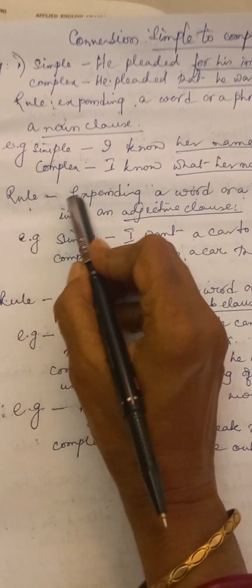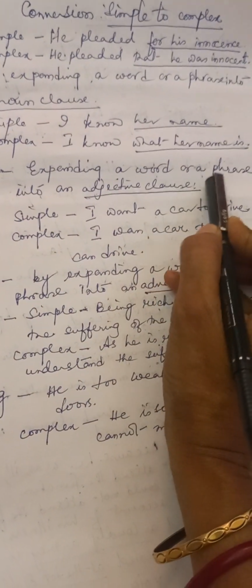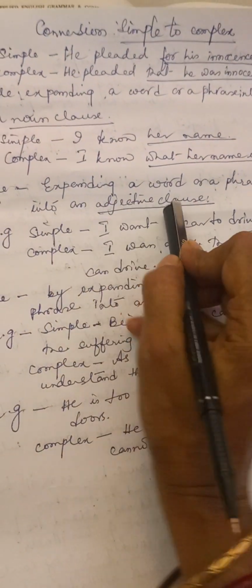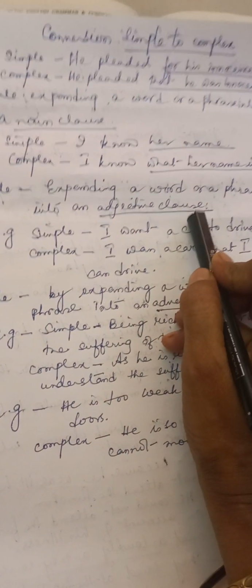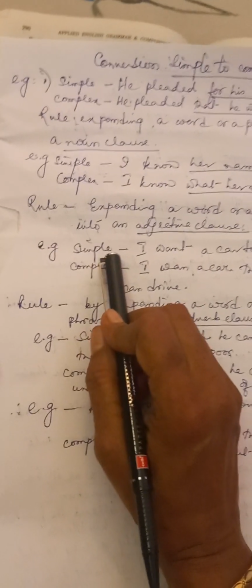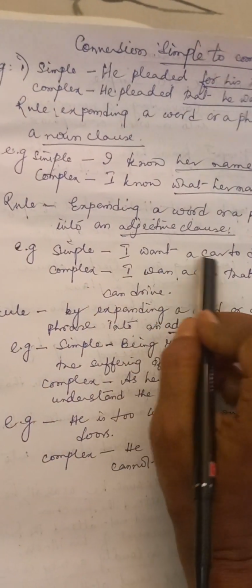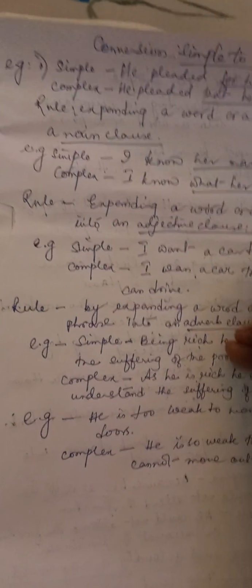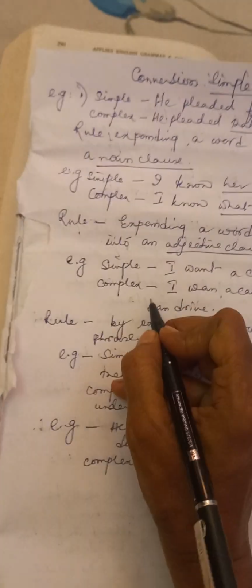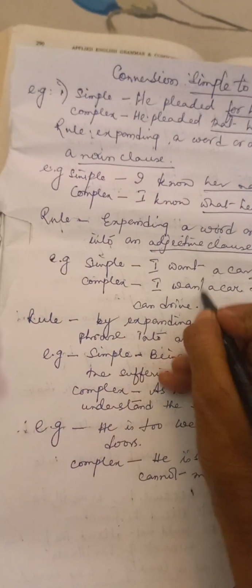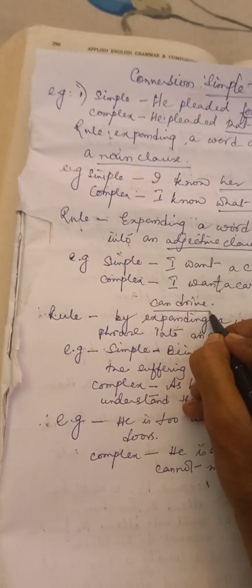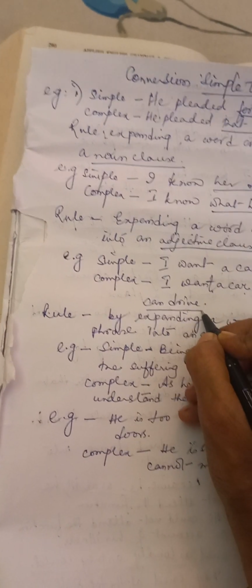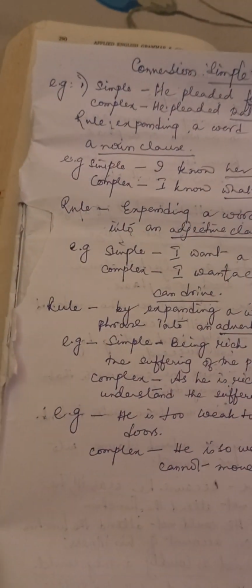Now the next rule, by expanding a word or phrase into an adjective clause. Example, simple sentence, I want a car to drive. See, this is the phrase. And complex, I want a car that I can drive. This is the adjective clause, that I can drive.